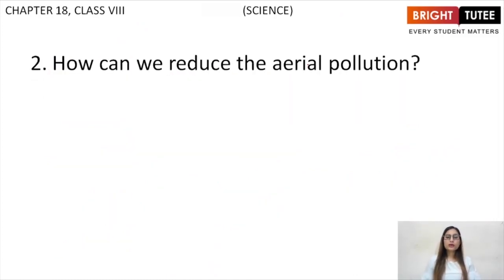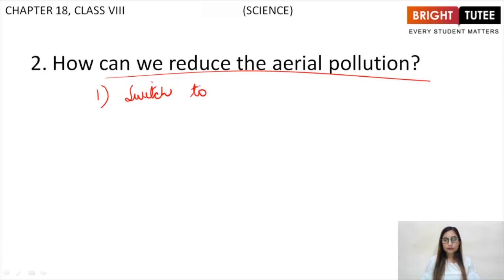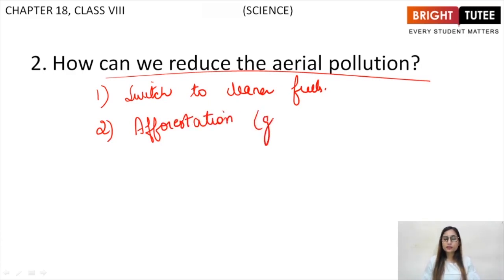Next question, how can we reduce aerial pollution? First of all, on our part, we should switch to cleaner fuels, right? Secondly, we must carry out afforestation, right? Basically, we must grow trees which can consume excessive carbon dioxide, right?